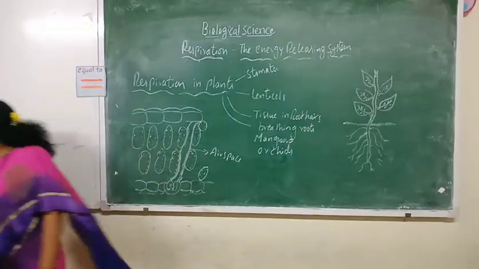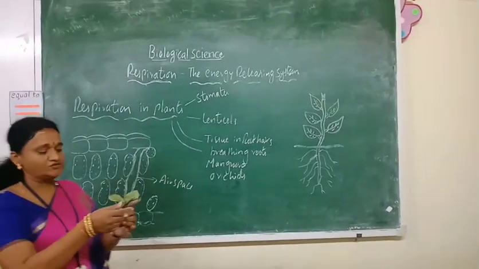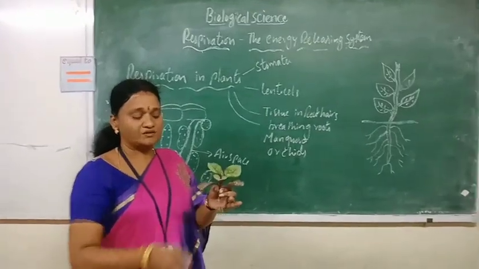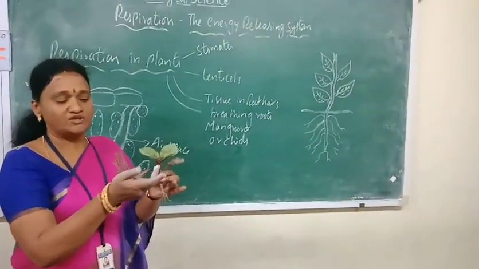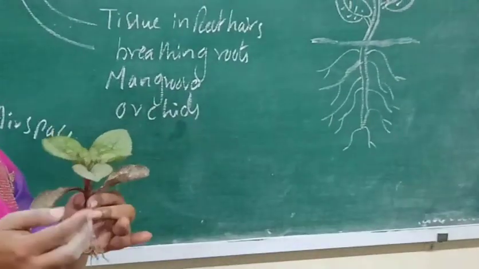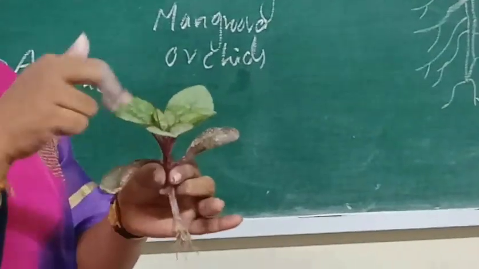When we see the leaves of the plants, they have natural openings called stomata. A greater number of stomata are present on the lower surface of the leaf when compared to the upper surface. These are the main organs through which atmospheric air enters the plant.